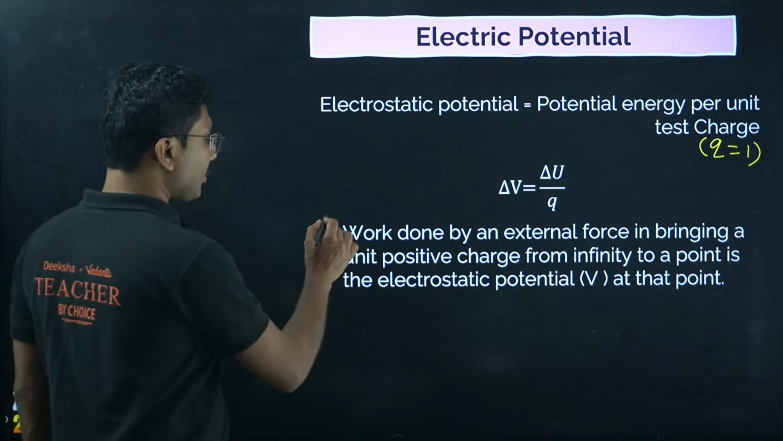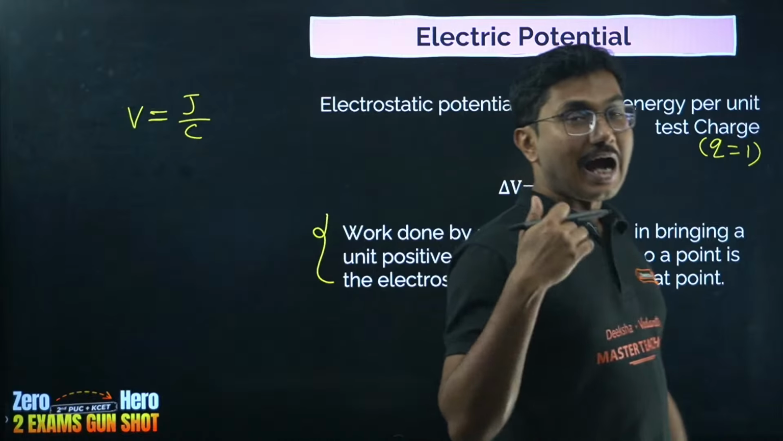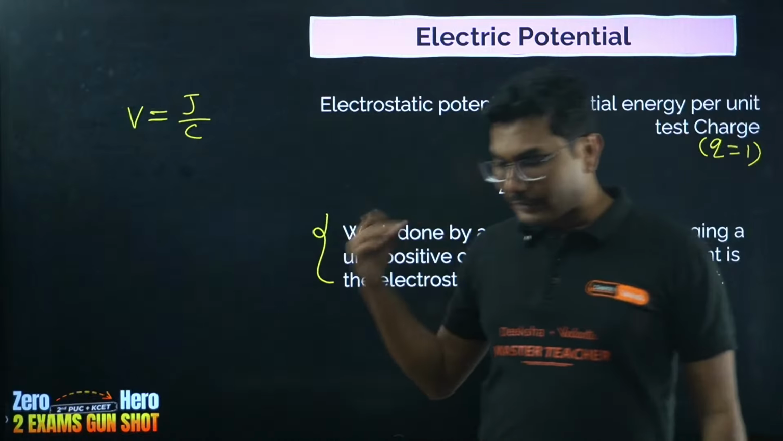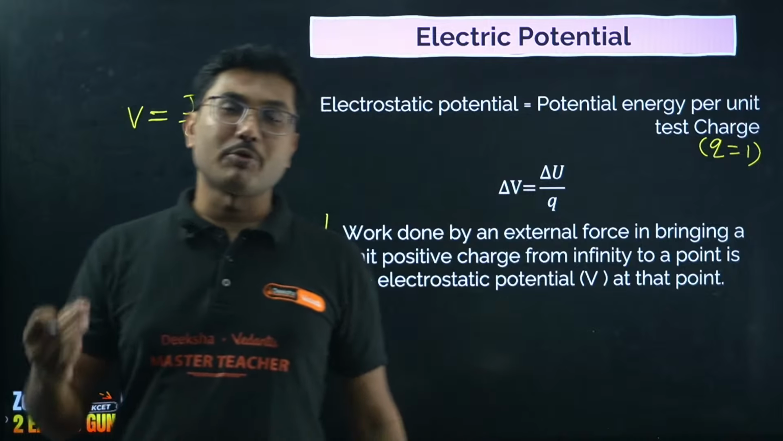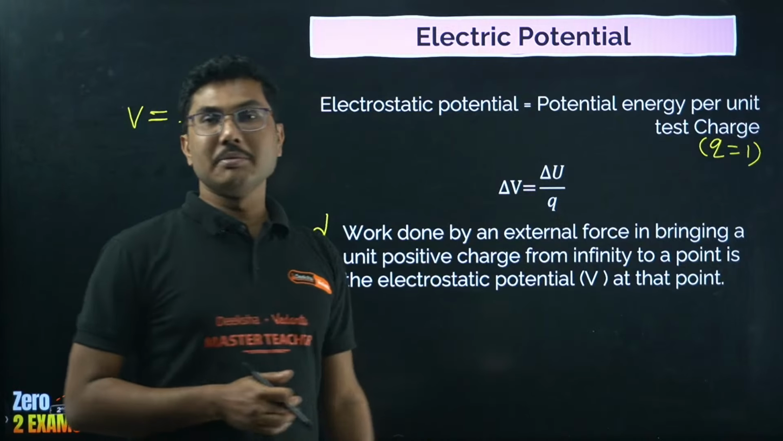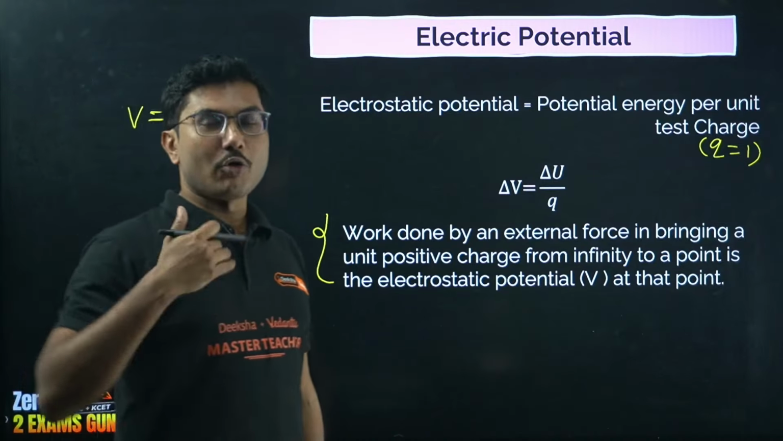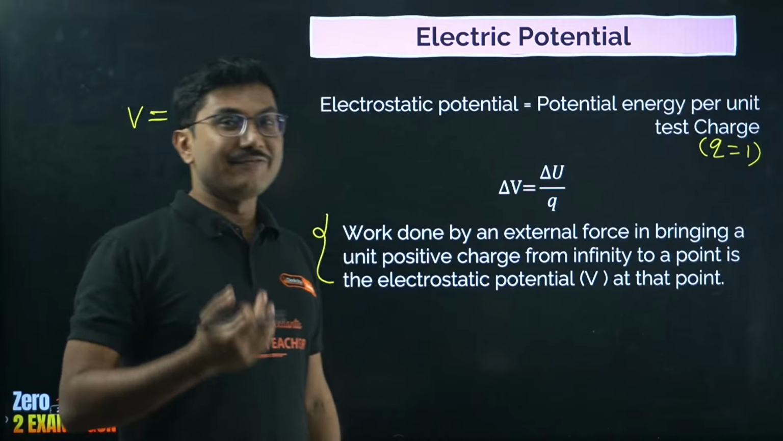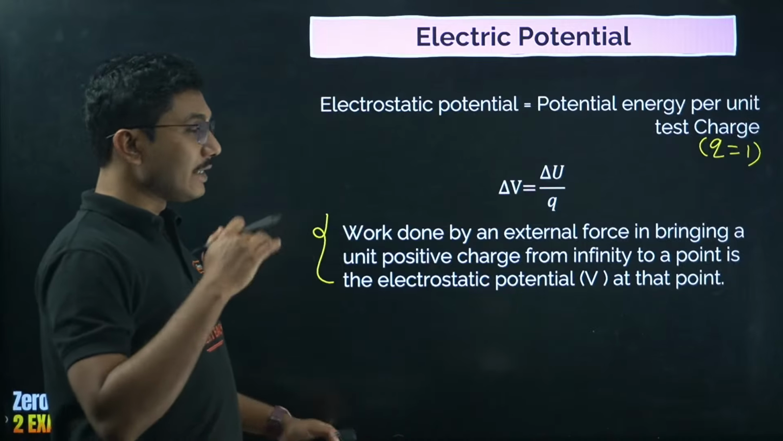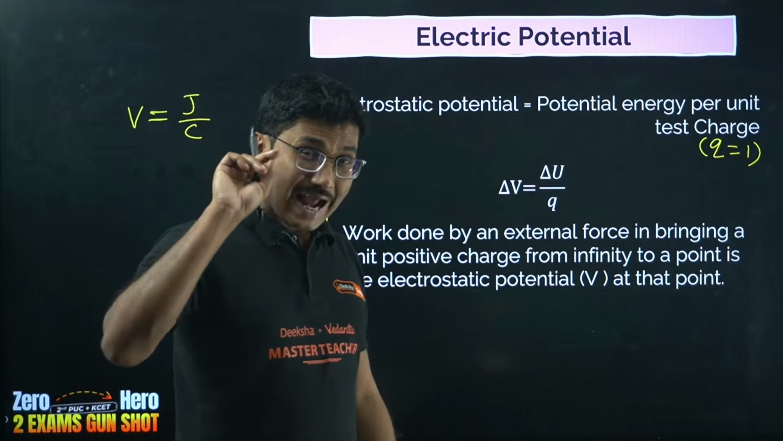This is the definition of electrostatic potential, and sometimes it is asked as part of a long 5-mark question: define electric potential. So you have to remember this definition as well. The work done to bring a unit positive charge from infinity to a point in space in an electric field is called the electric potential of that particular point.